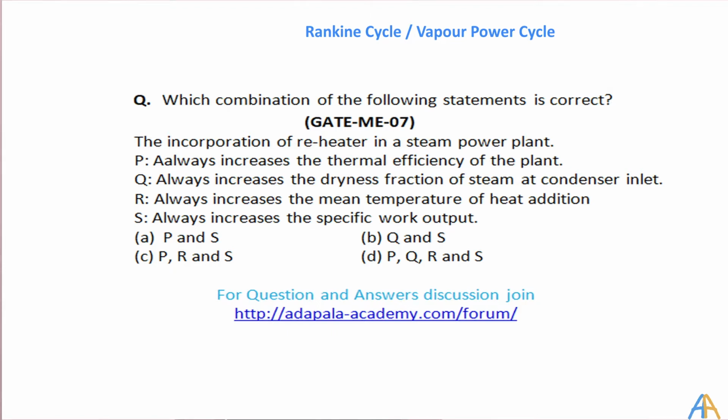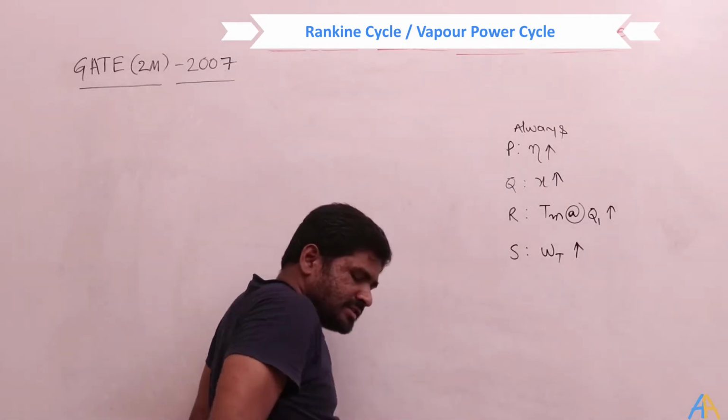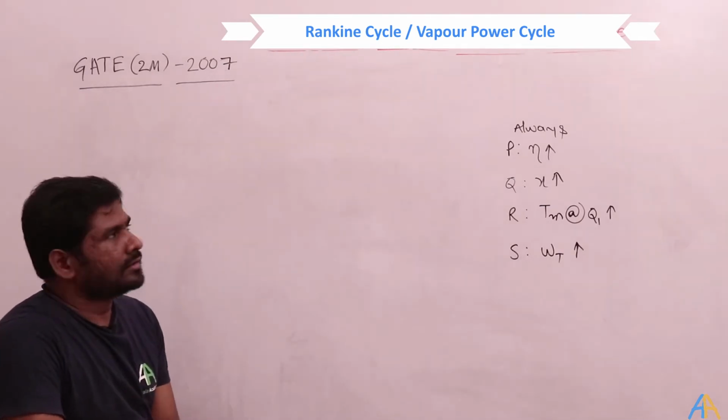P: the reheater always increases the thermal efficiency of the plant. Q: reheat always increases the dryness fraction of the steam at the condenser inlet. R: reheat always increases the mean temperature of the heat addition. S: reheat always increases the specific work output. Okay, these are the four statements. See, I am emphasizing again and again, in reheat.